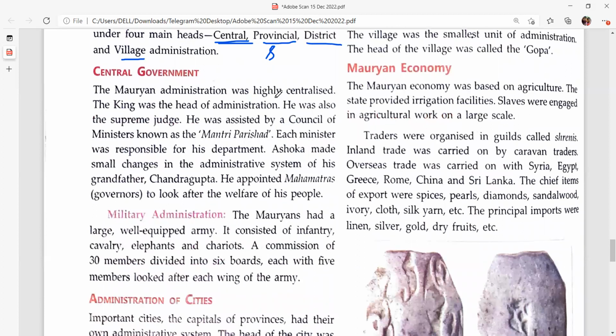The Mauryan administration was highly centralized. The king was the head of the administration. Now, who is the head of our country? The Prime Minister. The king was also the supreme judge. He was assisted by a council of ministers called the Mantri Parishad. Each minister was responsible for his department, like the health minister and the finance minister. Ashoka made small changes in the administrative system. He appointed Mahamatras to look after the welfare of the people. Mahamatras means governors.